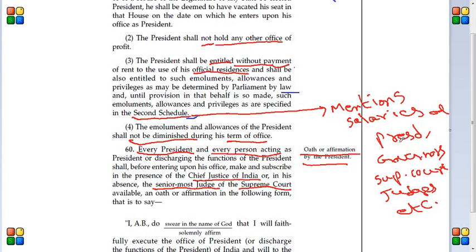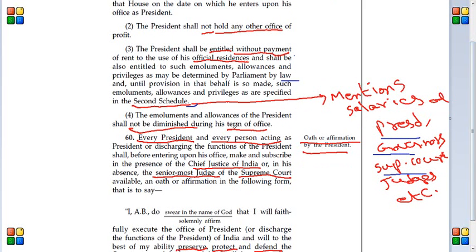Basically second schedule talks about all the salaries and other privileges given to presidents, governors, supreme court judges, etc. All the default values are given here, and if parliament wants to change them, then they have to pass a law. That's about second schedule. Next, clause 4.